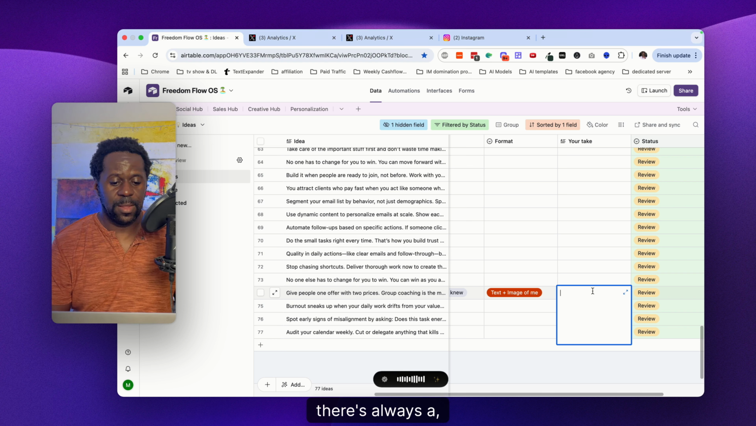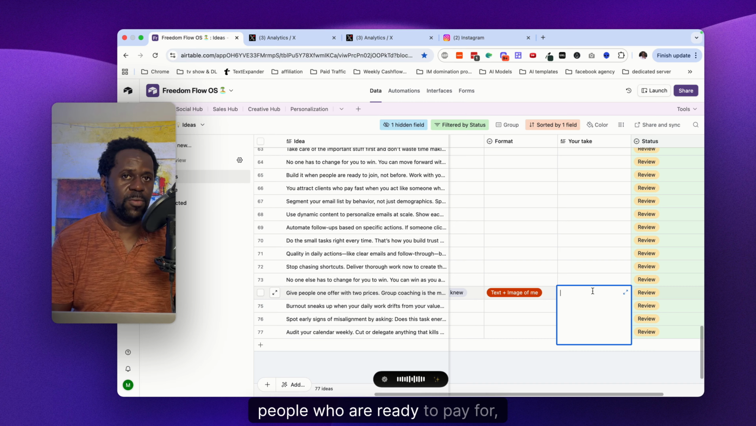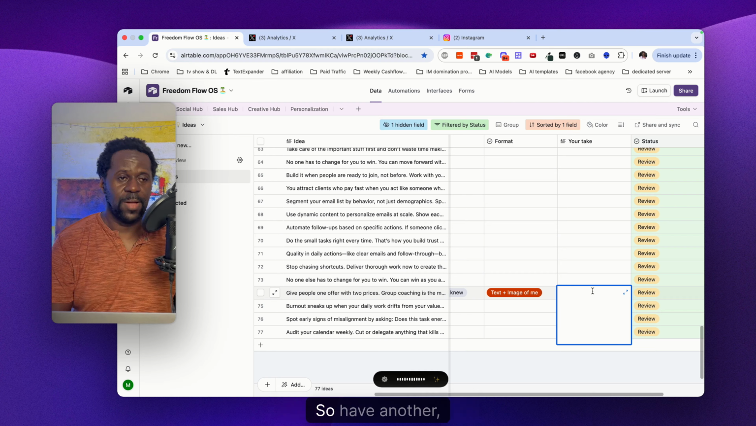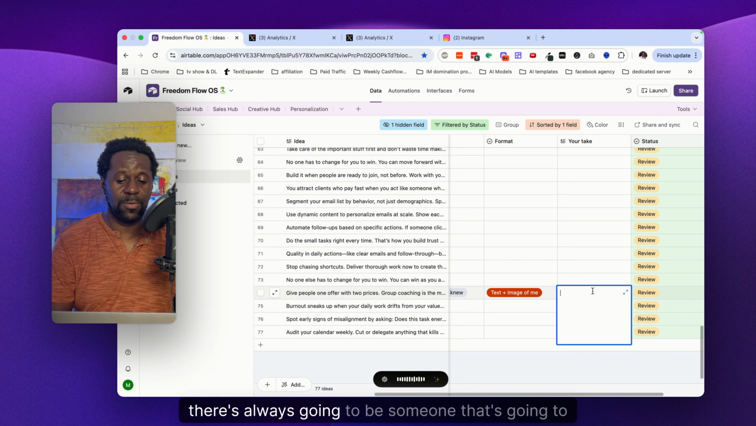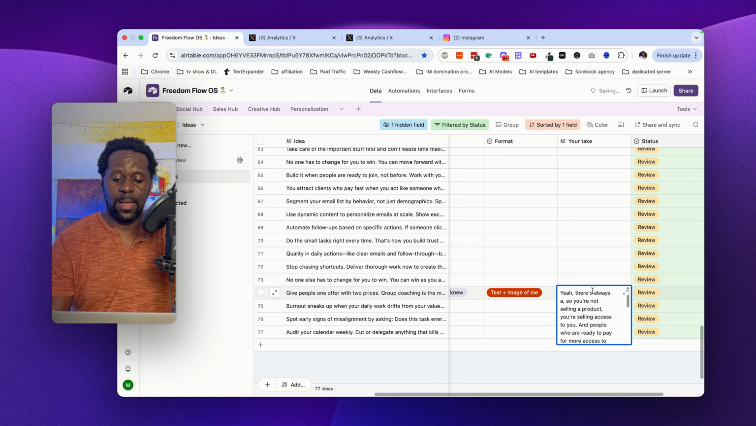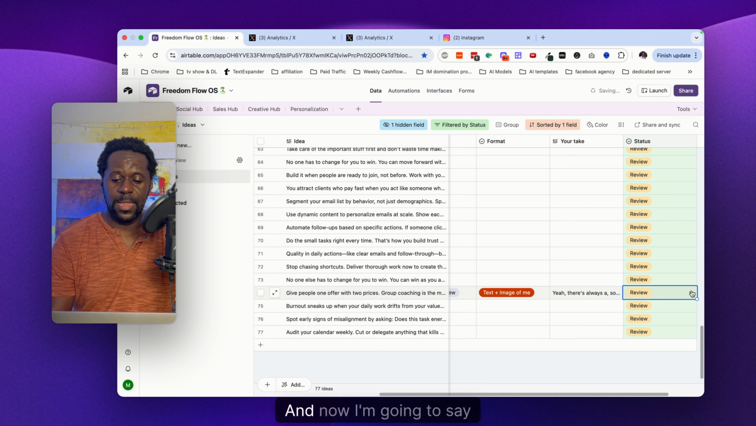There's always, so you're not selling a product, you're selling access to you. And people who are ready to pay for more access to you are usually more motivated, and they do understand that you can compress time for them. So have another tier, even if it's stupidly expensive, there's always going to be someone who's going to buy it. There you go. So now you can see my take is there. And now I'm going to say, create.